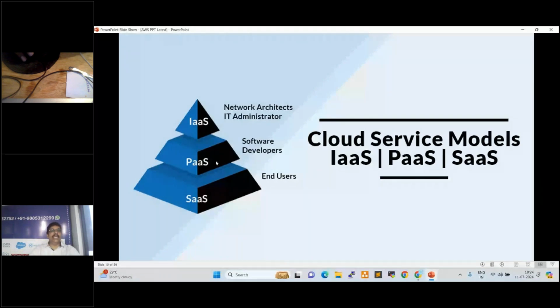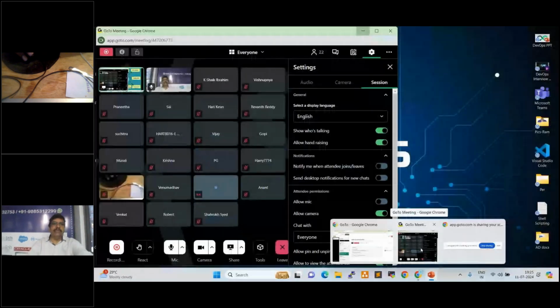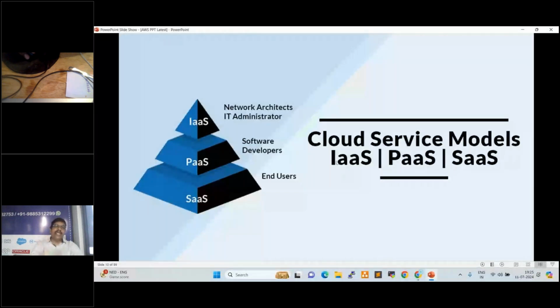Second one is PaaS, platform as a service. What is PaaS, anyone? Online guys or classroom guys? What is platform as a service, anyone? In IaaS, we create servers and on top of that we deploy the required tools. In PaaS, when we log in to the cloud platform, we can use those tools directly.